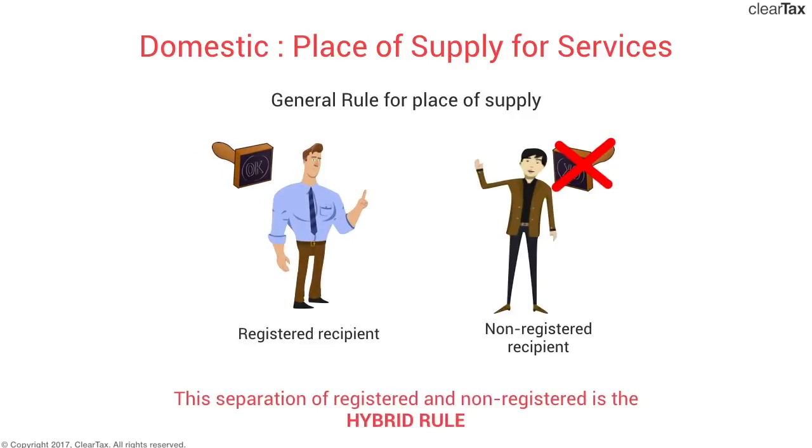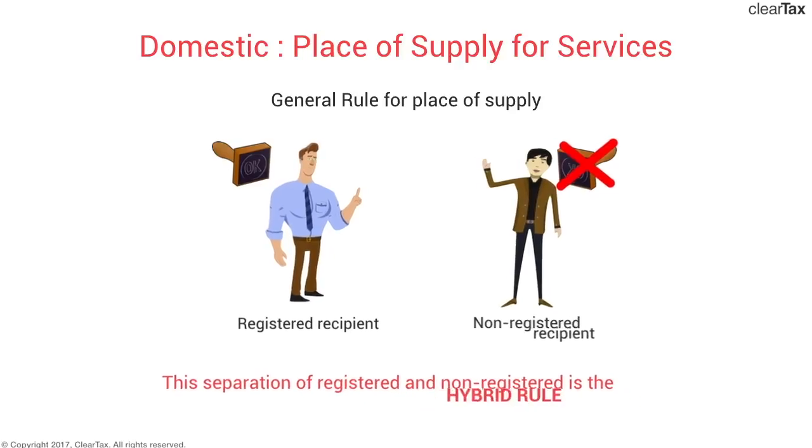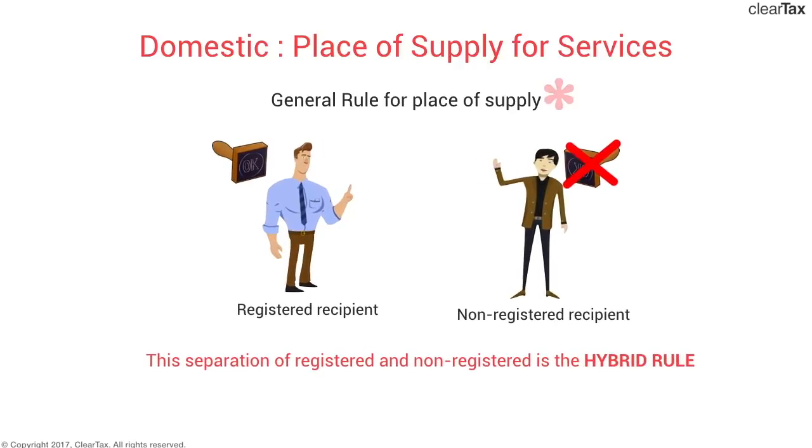This separation of registered and non-registered recipient can be called the hybrid rule because it's already difficult to track services as it's intangible. The government has concluded that this approach would be feasible, and that's why the hybrid rule has been introduced: registered recipient and non-registered recipient. Now, to this general rule, there are exceptions. There are nearly 17-18 exceptions noted down in law.